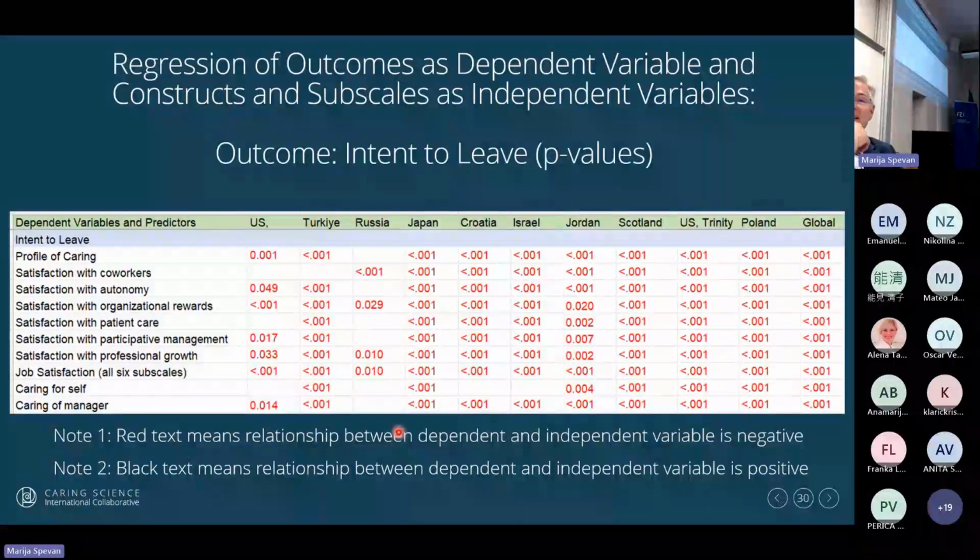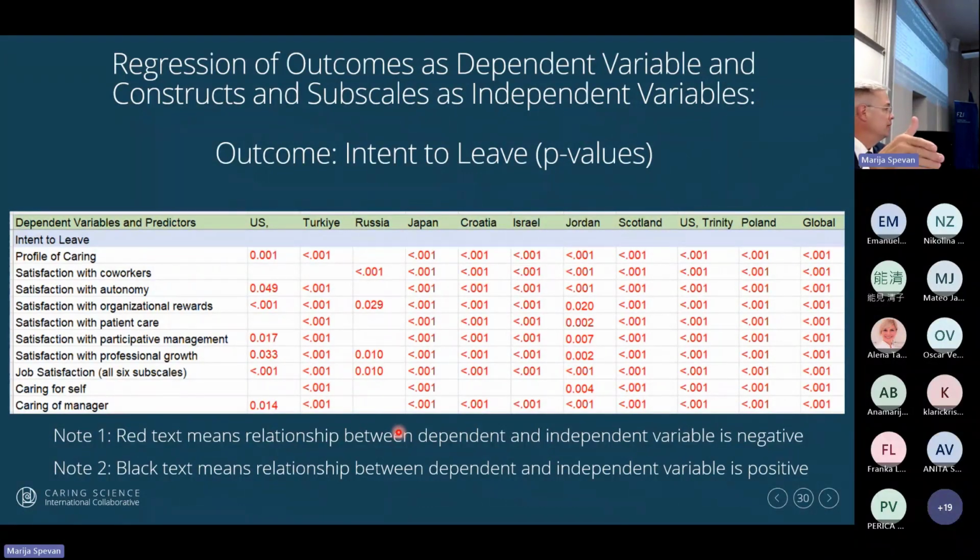Now look at intent to leave. Isn't that a colorful slide? I think this is so fascinating. And this tells me that globally, well-being is important in every single country. And look at all those less than 0.001s.